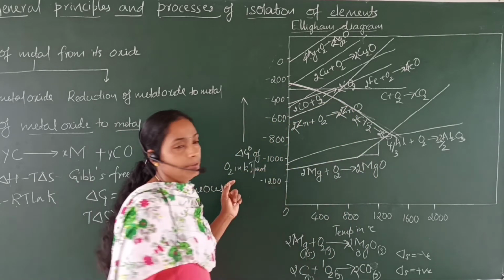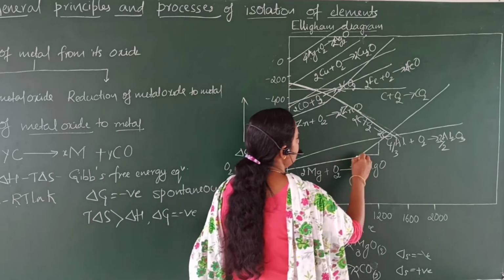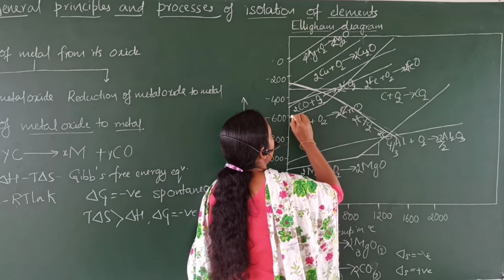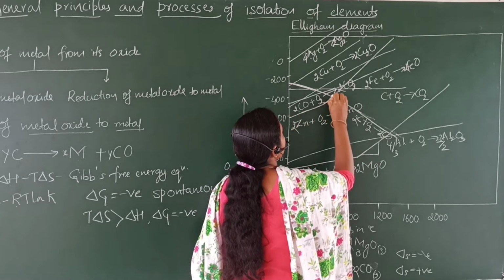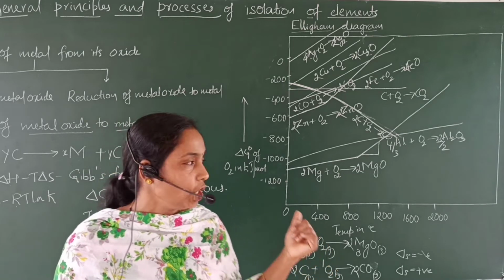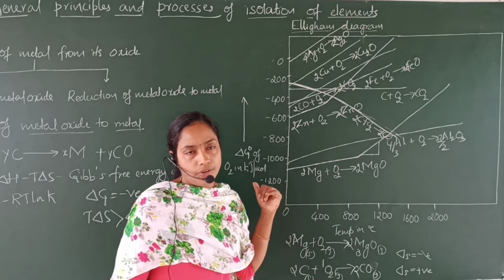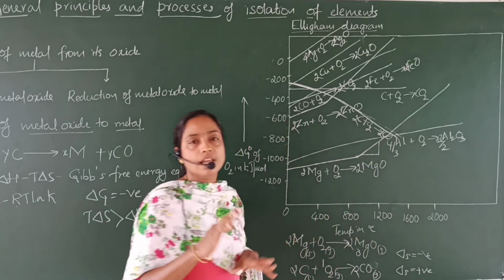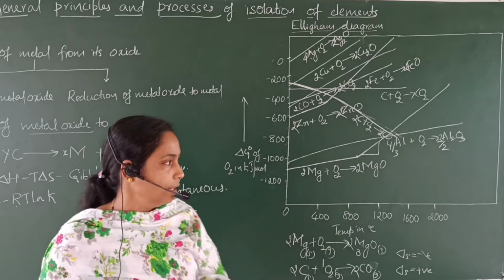The second feature: consider the Ellingham diagram for the formation of magnesium oxide and zinc oxide. This one. In this graph, you can see there is a sudden change in the slope of the graph. This is because a phase transformation takes place.